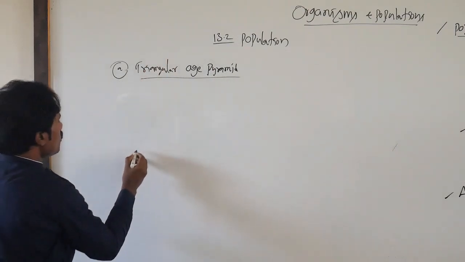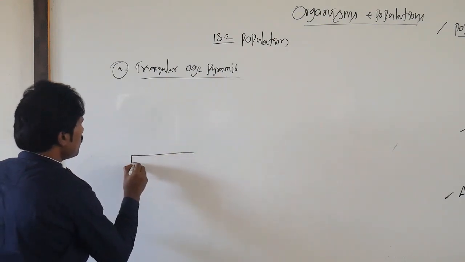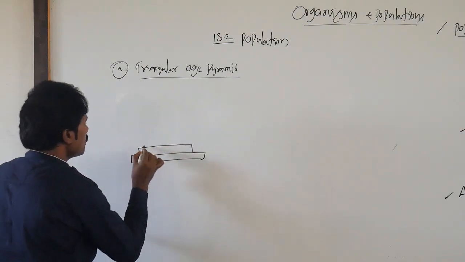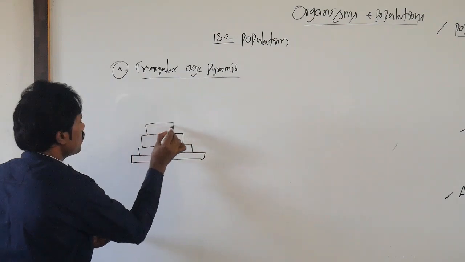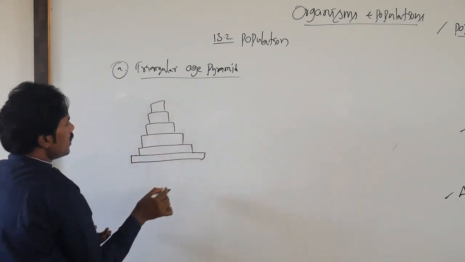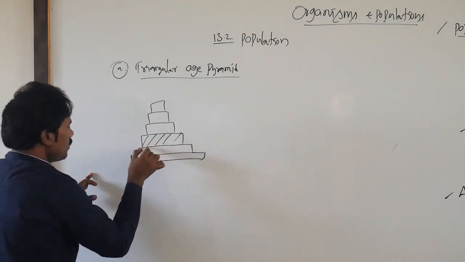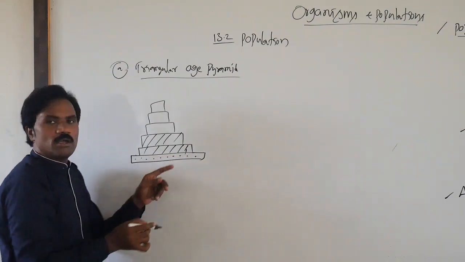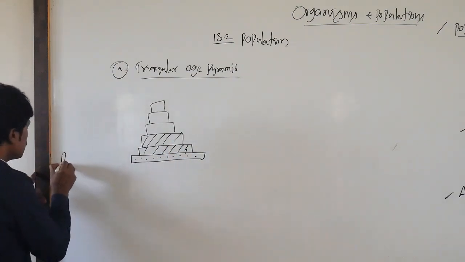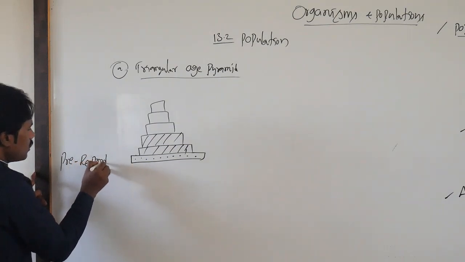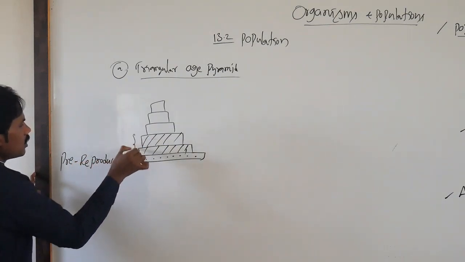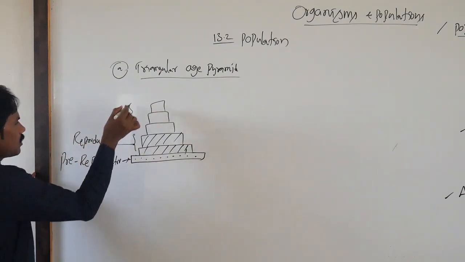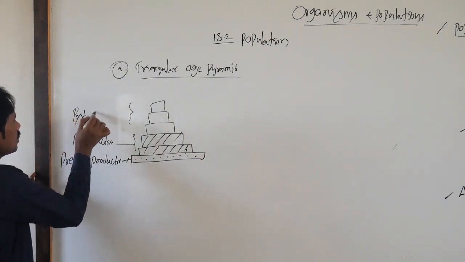In this triangular pyramid, the number of individuals is greatest at the base. In the middle, the dotted lines represent the pre-reproductive age, these two the reproductive, and this one the post-reproductive age.